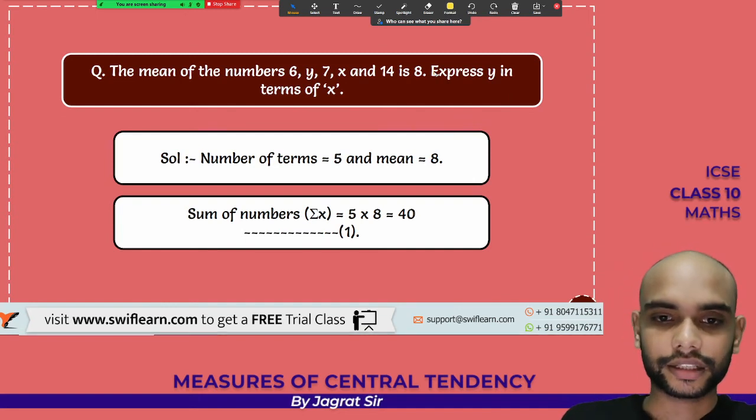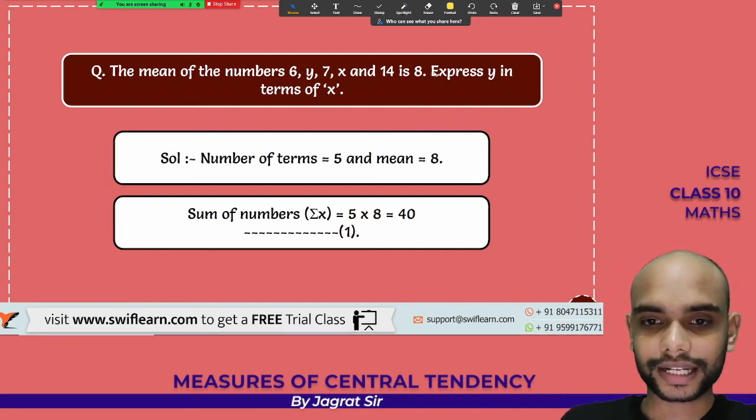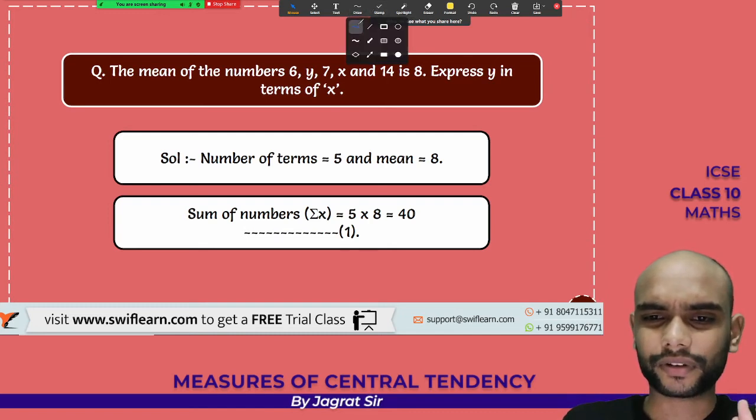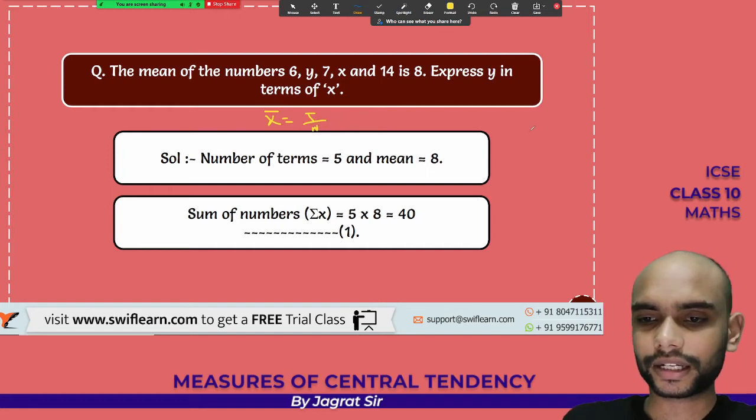So guys, see here, the mean of the numbers 6, y, 7 and so on. So how many digits are there? 1, 2, 3, 4, 5. 5 digits are there and the mean is 8. So the very first thing that you can do is write the formula, beta. The symbol for mean is x bar, total divided by number of terms. So 5 terms are there, so total is given by 5 into 8, right? 40. So that's how this 40 is coming.